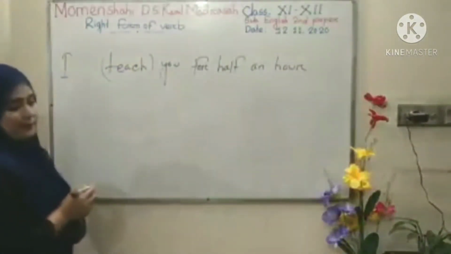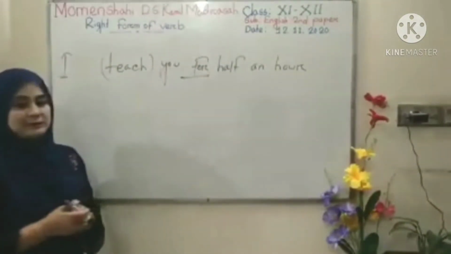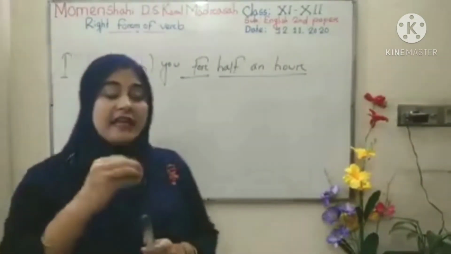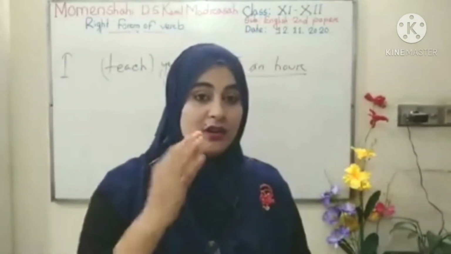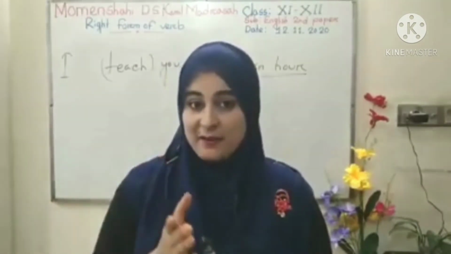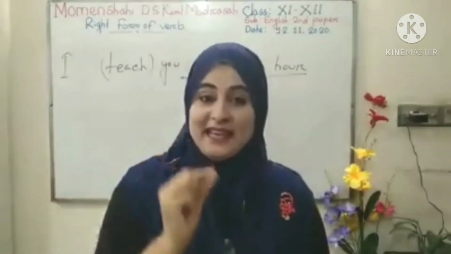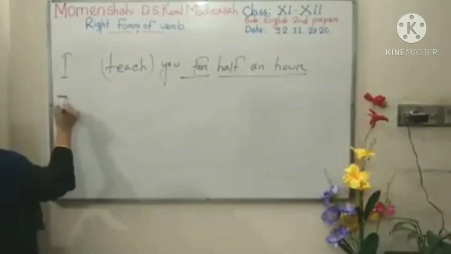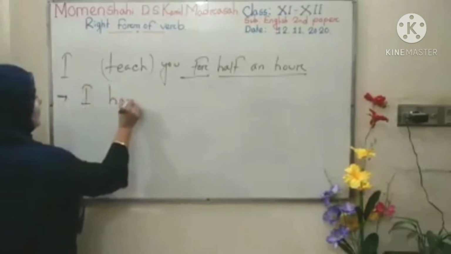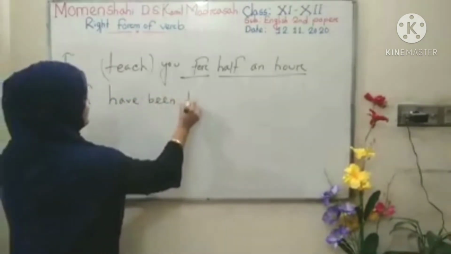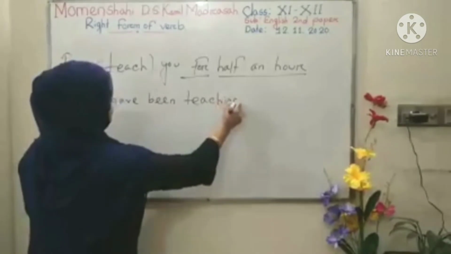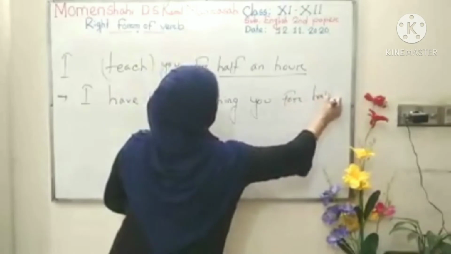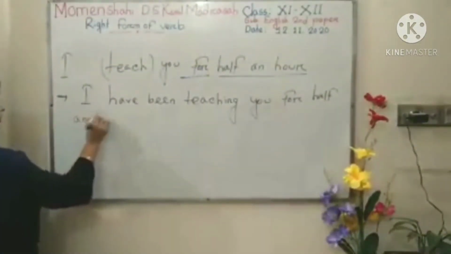Okay, look here, for, and after for it's a time. If you get in any sentence for or since and then a time, you can shape it in present perfect continuous. And what is the answer? Look, I have been teaching you for half an hour.